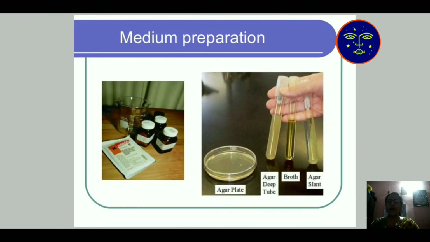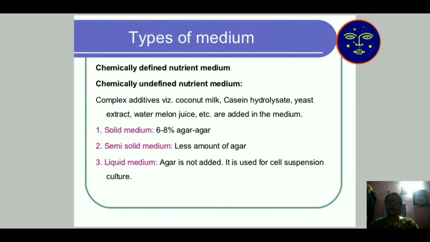After that, how do we prepare a medium? Medium is the substitution which is given for plant growth. This is the type of medium. Medium is of two types: one is known as chemically defined medium and the other is chemically undefined nutrient medium.